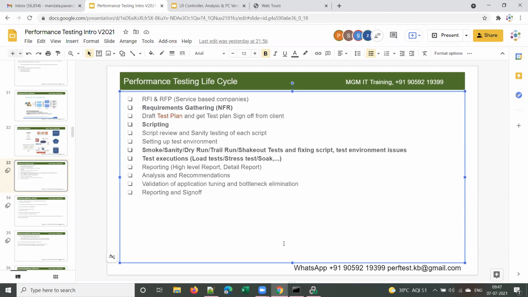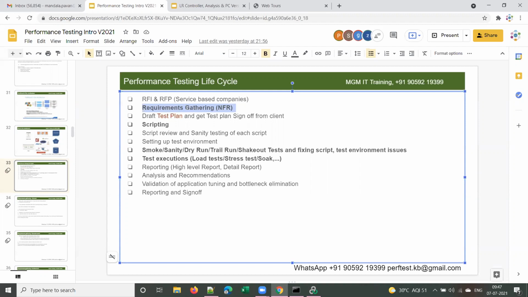Guys, if you don't understand something, please do feel free to stop me and ask your doubt. Please don't keep that doubt in your mind, otherwise you cannot concentrate on the subsequent concepts, right? If you have any doubt, please feel free to stop me and get the doubt clarified. So requirement gathering means the performance testing team will collect the client requirements, right? So what requirements do we need to gather?